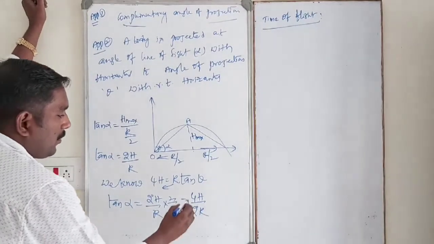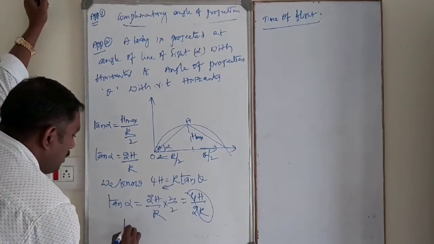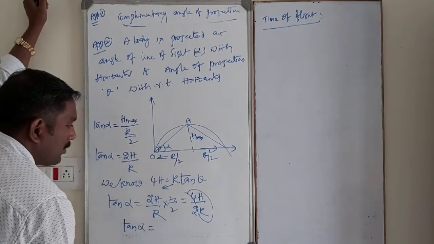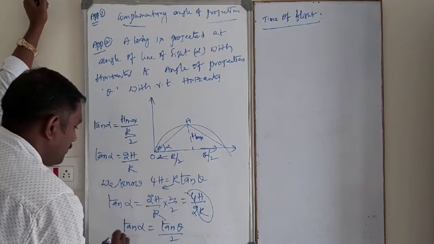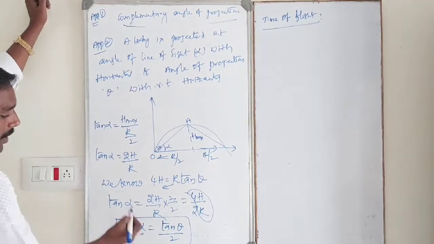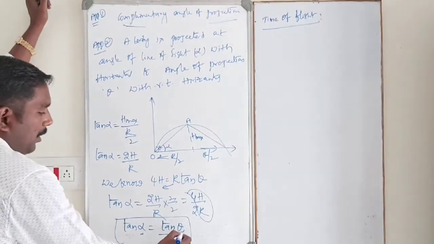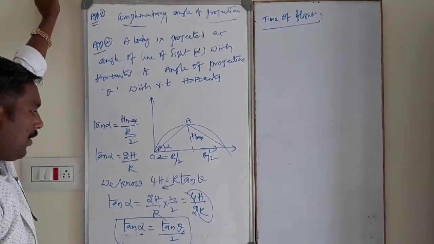Tan theta. 4h by r is equal to what? This is tan theta. So then tan alpha is equal to tan theta by 2. See, this is the relation between angle of sight and angle of projection.